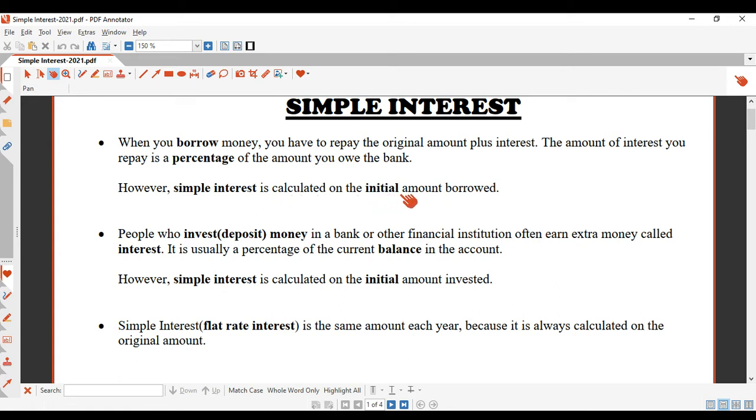Simple interest is calculated on the initial amount borrowed. So it doesn't matter how much you repay. The simple interest is calculated on what you borrowed in the beginning.